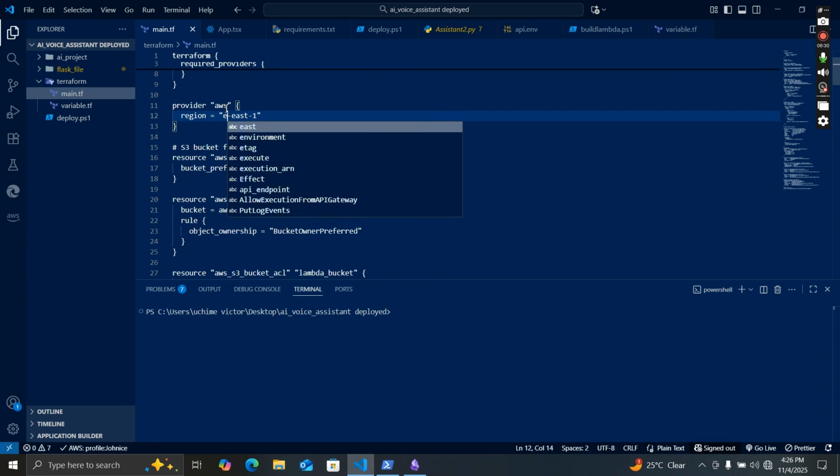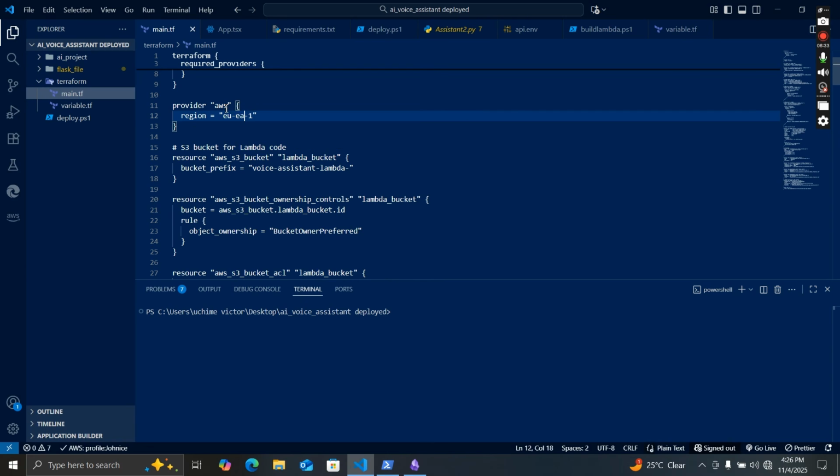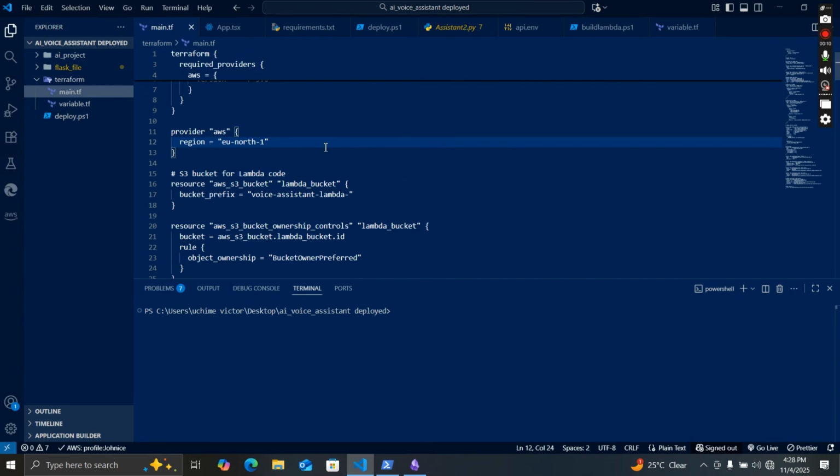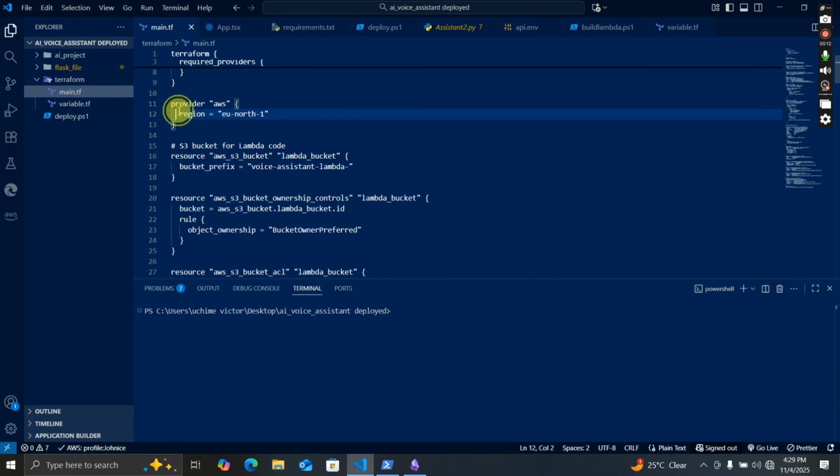Anybody that follows my tutorial knows that I mostly create my infrastructure on EU North. I just love this region. So this provides our region, which is EU North 1.